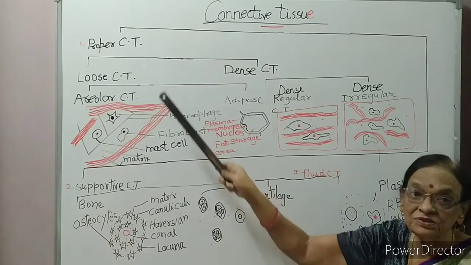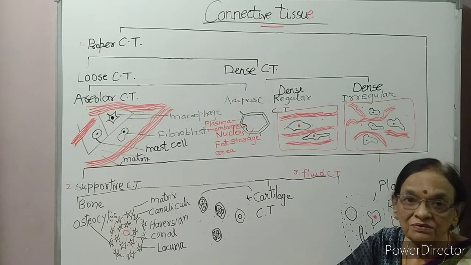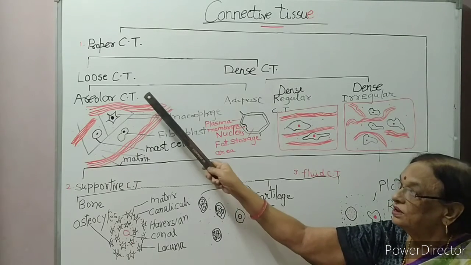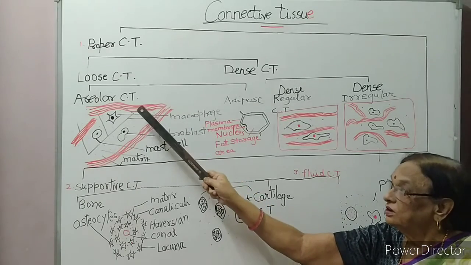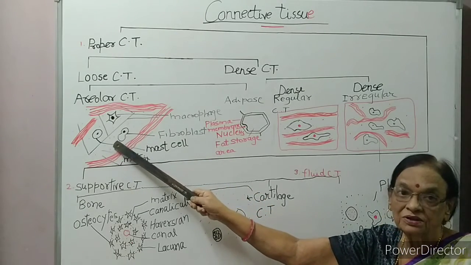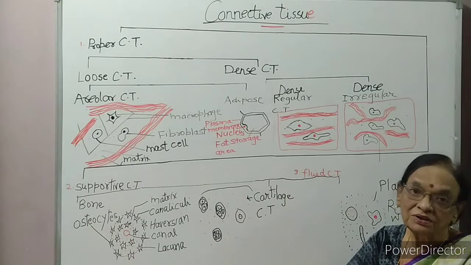An example of loose connective tissue is areolar connective tissue. In areolar connective tissue, you will find two types of fiber: white fiber and yellow fiber.